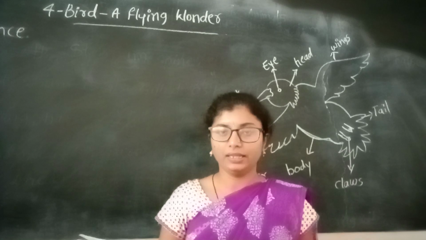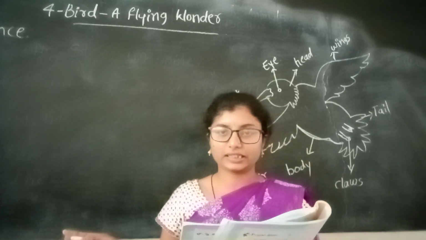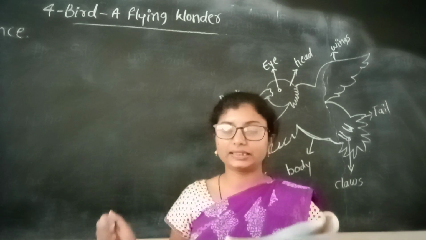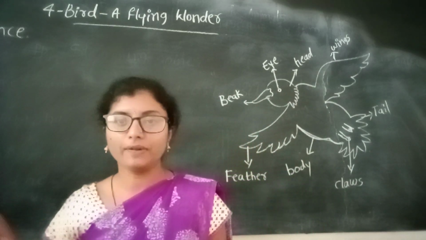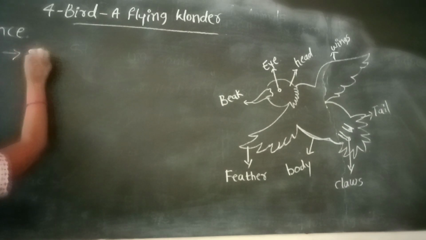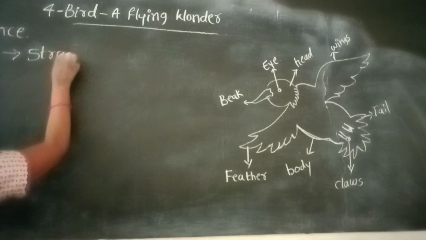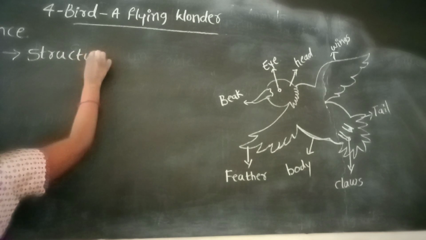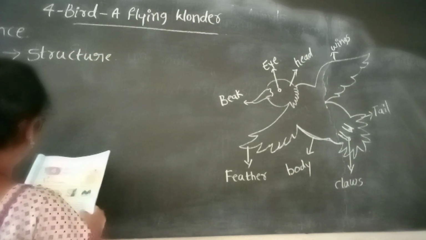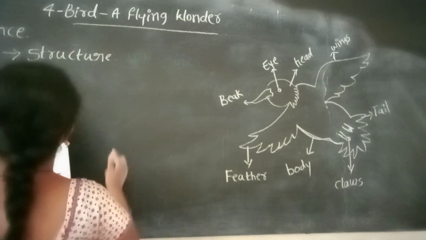Okay. Let us discuss the structure of a bird. The basic structure of all birds is the same.